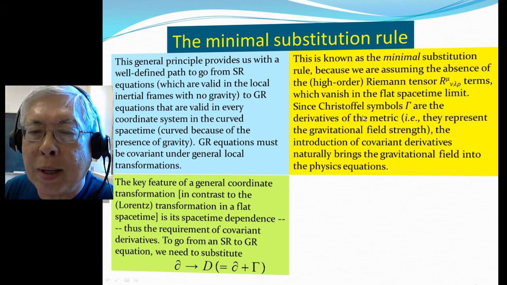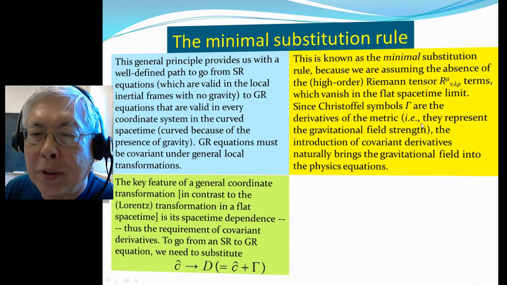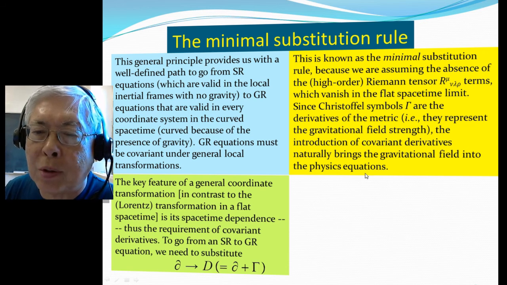Now, Christoffel symbols are the first derivatives of the metric. So therefore, the metric is the potential, and the Christoffel symbols represent the gravitational field strength. So the introduction of the covariant derivative naturally brings the gravitational field into the physics equations.